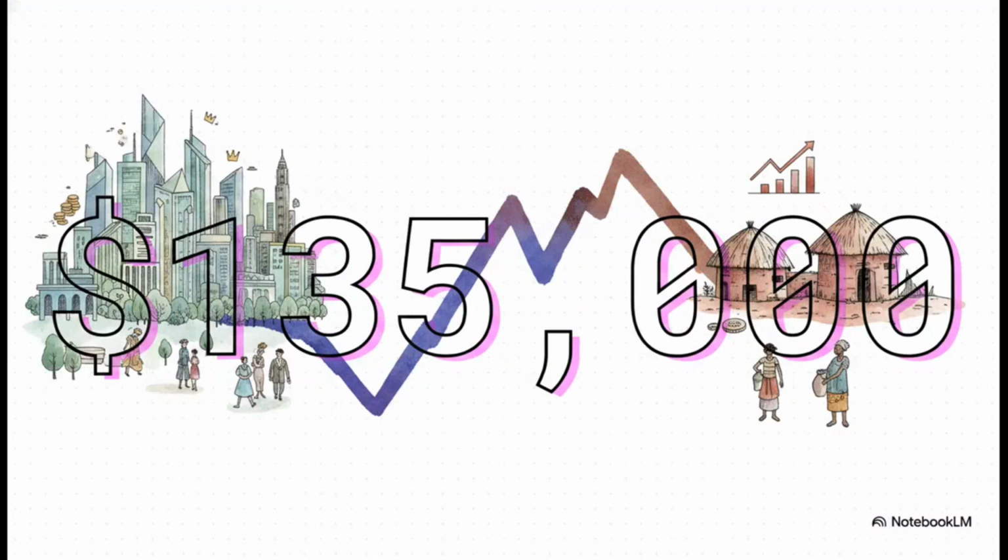And to see the absolute top end of that scale, just look at Luxembourg. They boast a staggering average real GDP per head of $135,000. But to put that into perspective and show just how incredibly wide the global gap is, while Luxembourg is sitting at this massive number, a low-income country like Burundi is sitting at the lowest end globally with just $240 per person. It is a literal night and day contrast.